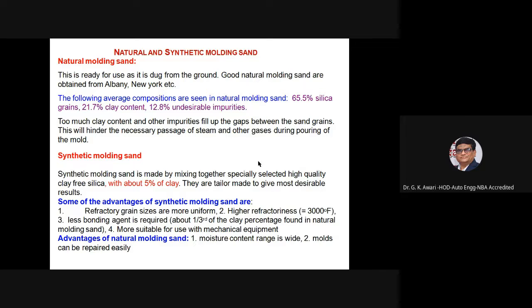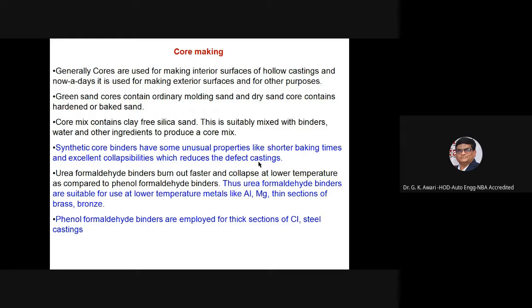Synthetic molding sand. Synthetic molding sand is made by mixing together specially selected high quality clay-free silica with about 5% of clay. They are tailor-made to give the most desirable result. Some of the advantages of synthetic molding sand are that refractory grain sizes are more uniform, less bonding agent is required, and it is more suitable for use with mechanical equipment. Advantages of natural molding sand are that the moisture content range is wide and molds can be repaired easily.